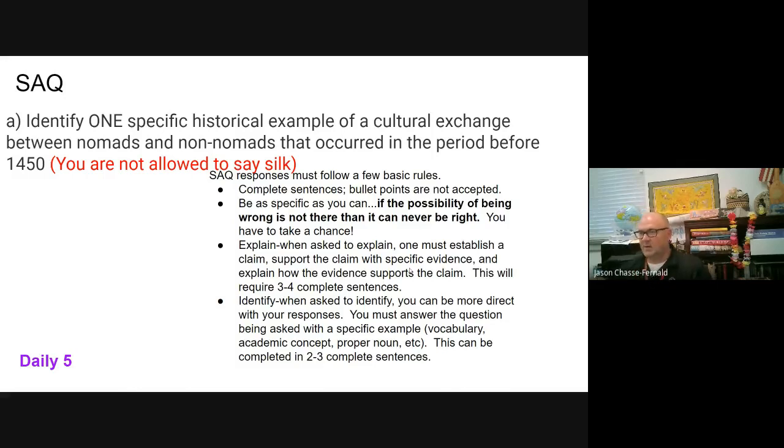So once again, you're going to identify one specific historical example of a cultural exchange between nomads and non-nomads that occurred in the period before 1450. You're welcome to use any notes, class notes, homework notes, whatever notes you want to answer this question. And please submit this in.